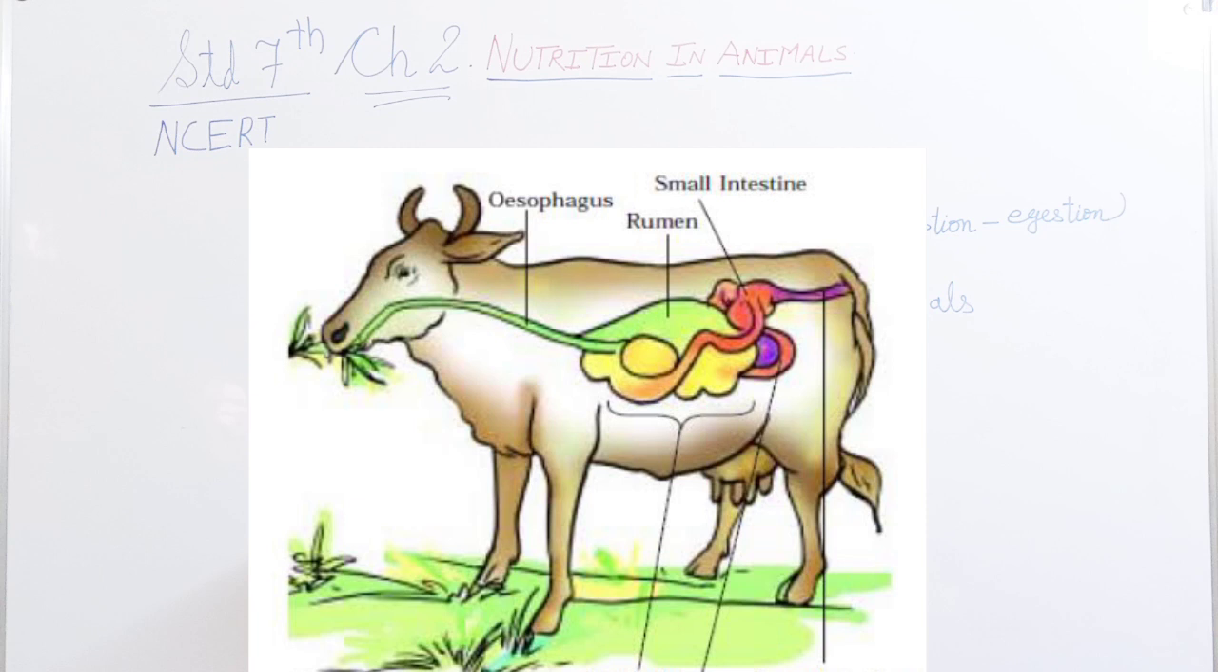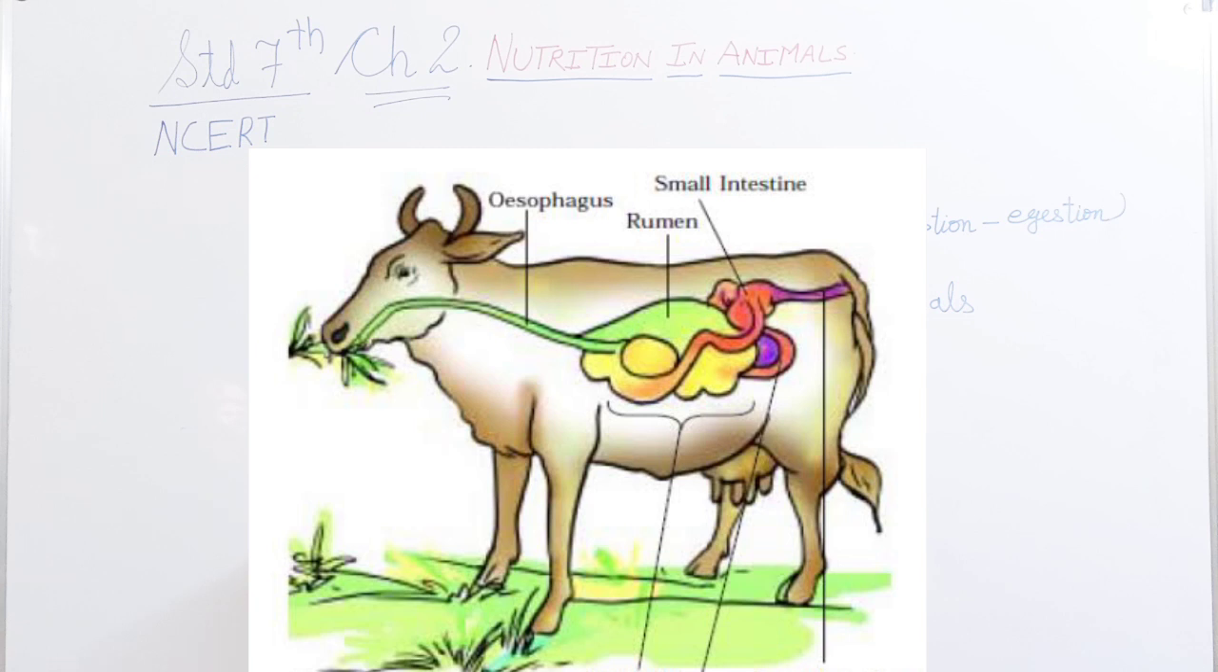Actually, they quickly swallow the grass and store it in a part of the stomach called the rumen. In the rumen, the food gets partially digested and is called cud. But later on, the cud returns to the mouth in small lumps and the animal chews it. This process is called rumination, and these animals are called ruminants.